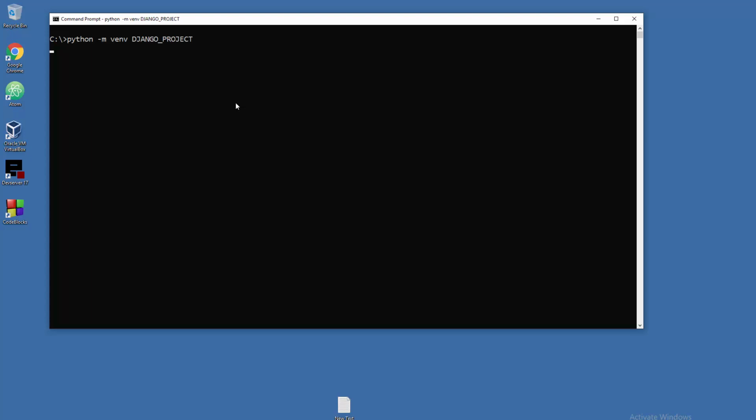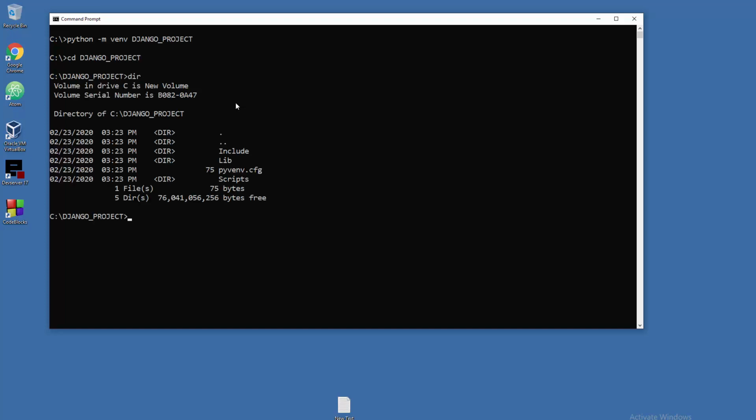So this is not enough. We also need to get into that folder and activate that environment. It is not enough just to have the folder, we need to activate that thing. Right, so cd Django project, and we are here. So let's see what's in it.